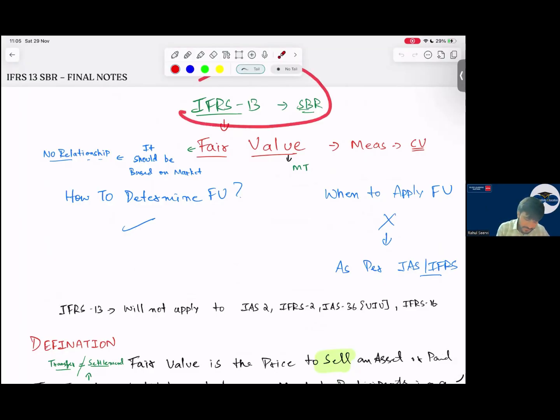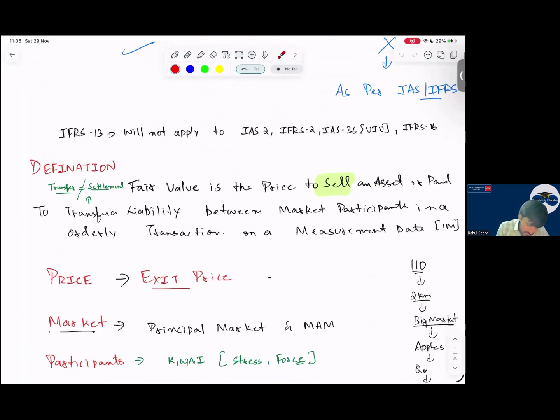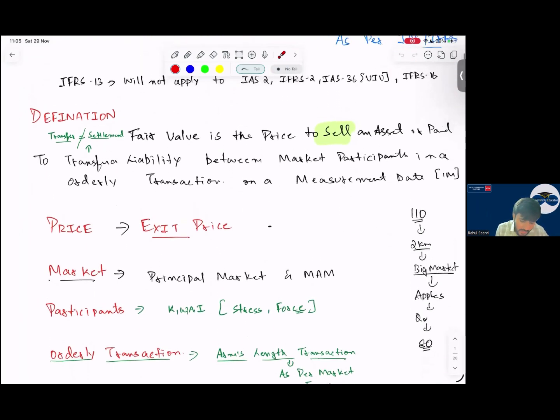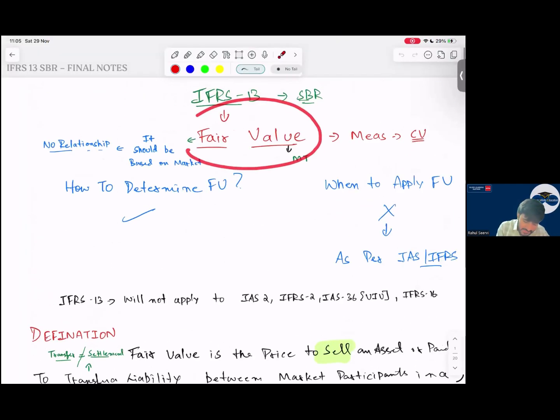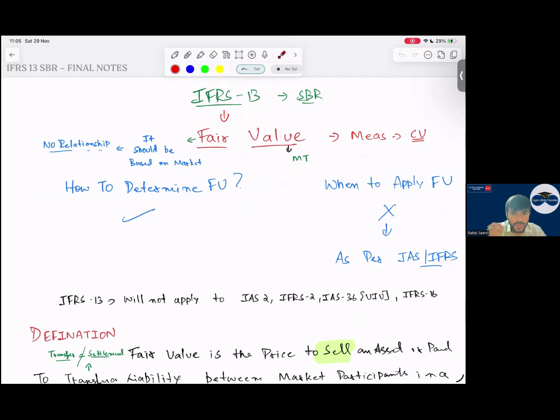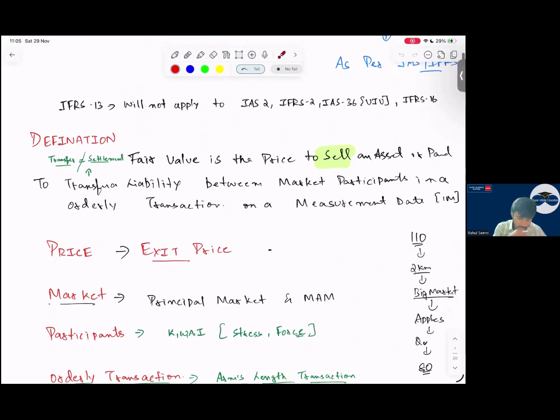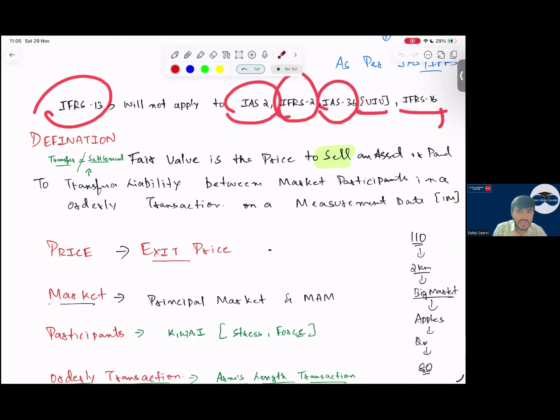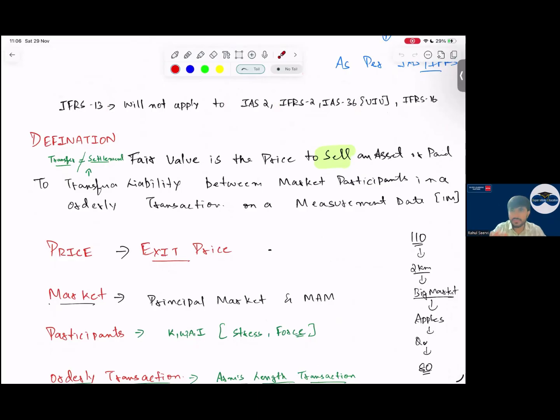So IFRS 13, fair value. So what does fair value mean? Directly, we'll jump to the definition. Before that, this standard IFRS 13 will teach you how to determine the fair value. Will it teach when to apply? IFRS 13 will not say when to apply fair value. It is as per the respective standard. This standard will teach you the calculation of fair value. IFRS 13 will not apply to IAS 2, IFRS 2 share based payment, IAS 36 value in use, and IFRS 16 leases, because there also we follow the present value concept and record.